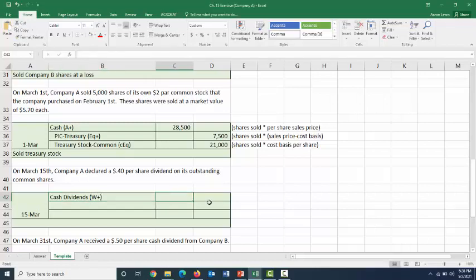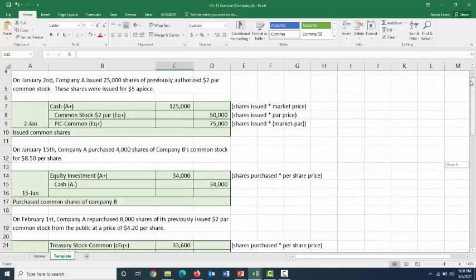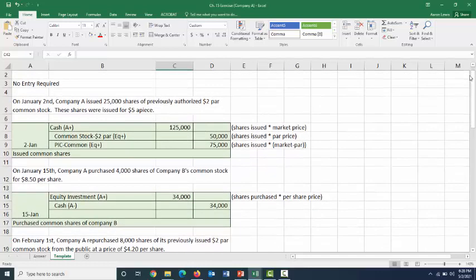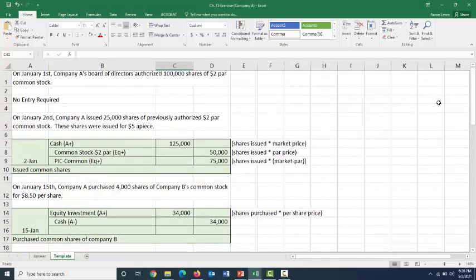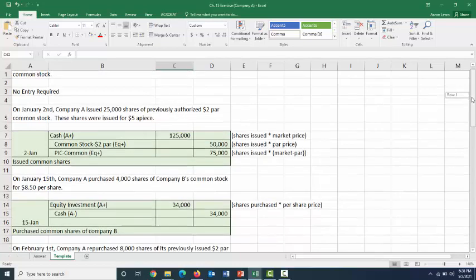For how much? Well, to figure that out, we need to figure out how many shares we have outstanding at this given time of our own common stock. So let's go back through our journal entries and see how many shares the public would actually own, because if you'll recall, we only pay dividends on shares which are outstanding, actually in the hands of the public. So we started by issuing 25,000 shares on January 2nd, and at that point, all 25,000 of those shares were in the hands of the public.